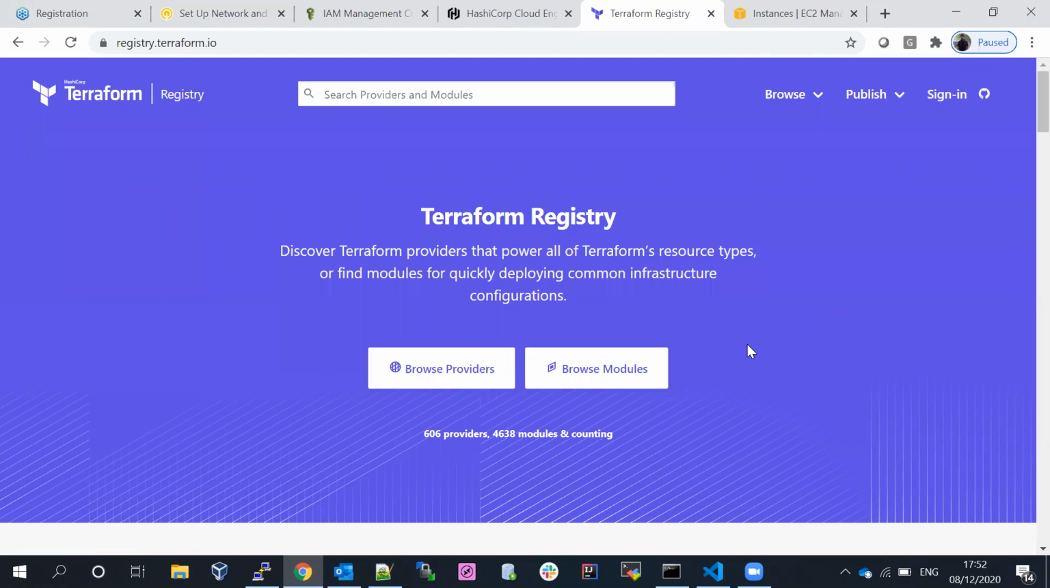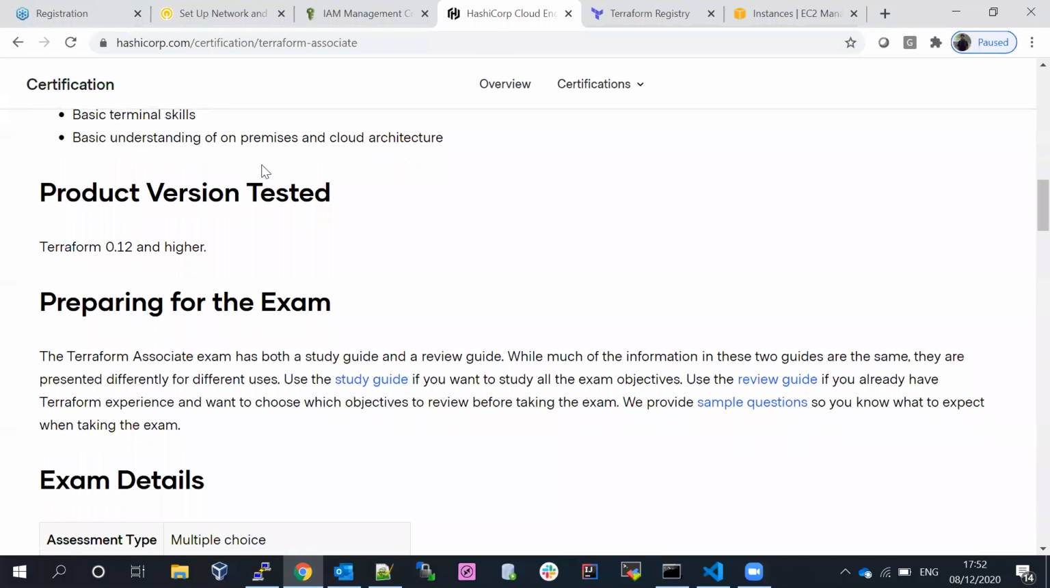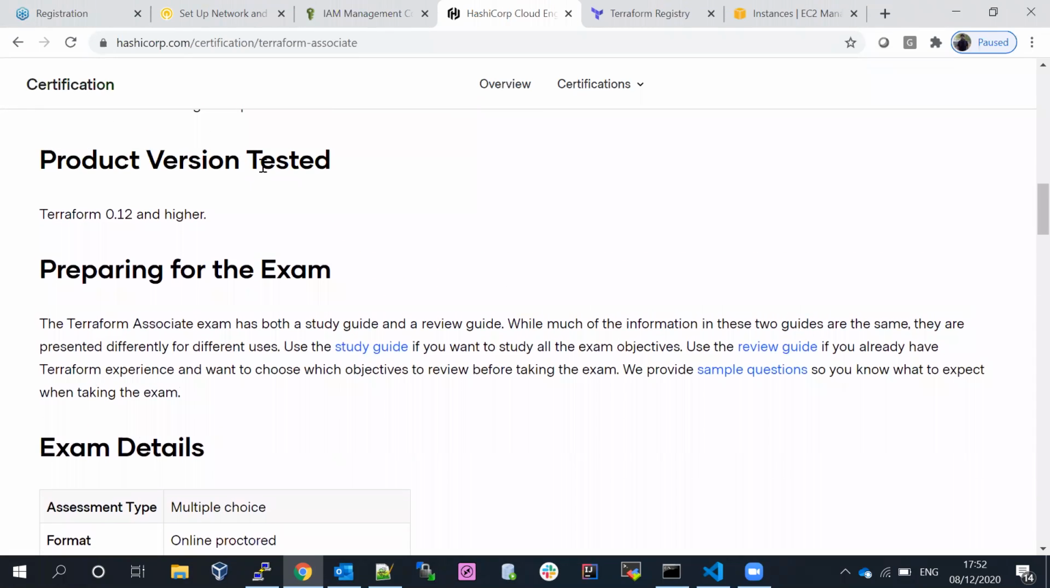Hi everyone. This session we are going to talk about Terraform. The basic skill set required for Terraform, and also why we want to use Terraform, and we are going to cover the Terraform Associate Certificate. What prerequisites are required to do the Terraform Associate exam? Okay, let's talk about Terraform briefly.